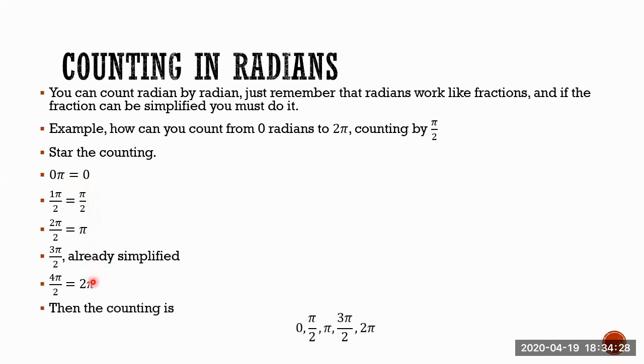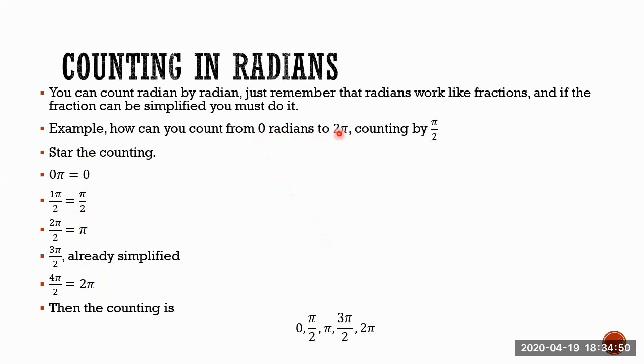So the counting at all, it's in here. So how can you count with radians? Easy. All you have to keep in mind is make the counting normally first and then simplify. Final counting is 0, pi over 2, pi, 3 pi over 2, and 2 pi. Practically we conclude, and we already count the numbers from 0 to 2 pi.